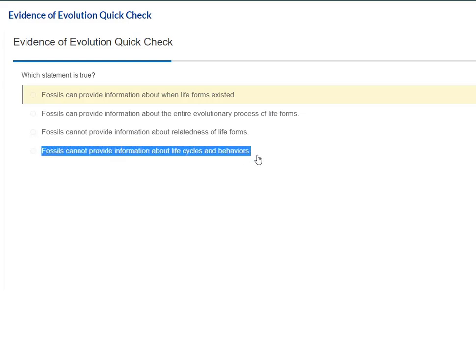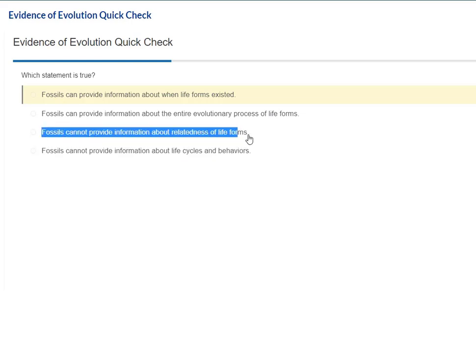Fossils can indeed provide information about life cycles and behaviors. Where are the fossils located? Are they located next to another dead animal that maybe they were preying upon? Can you check their claws, their teeth, their body structure? It tells you what they ate. You can check if there are smaller fossils of the same species next to them to see if their young stayed with them until they got older, all that kind of stuff.